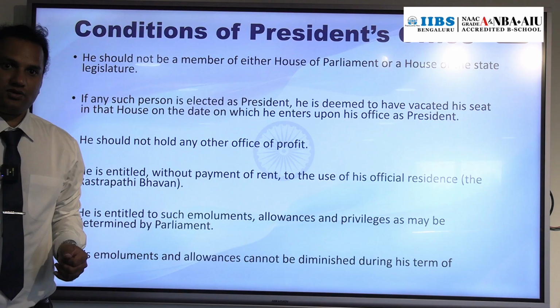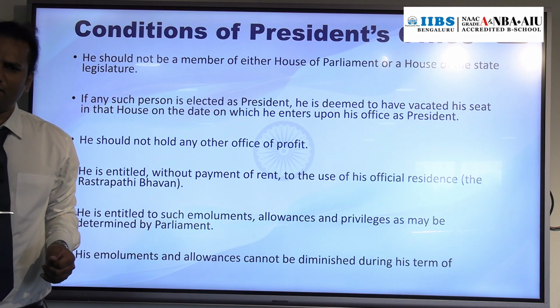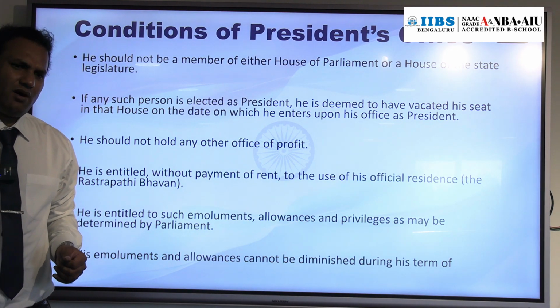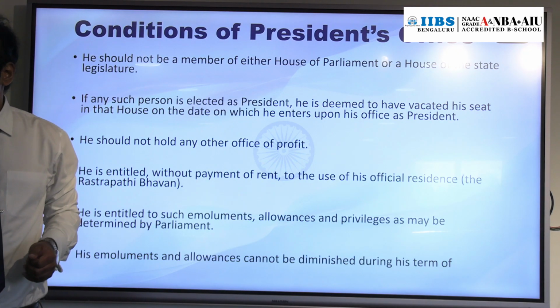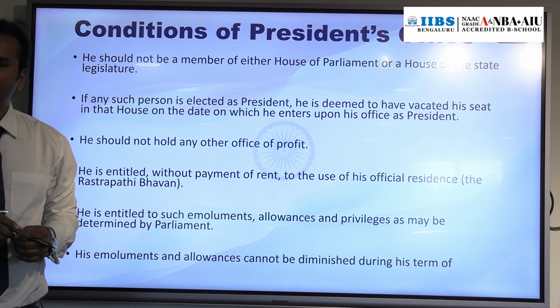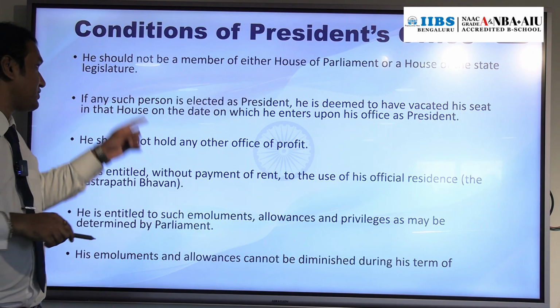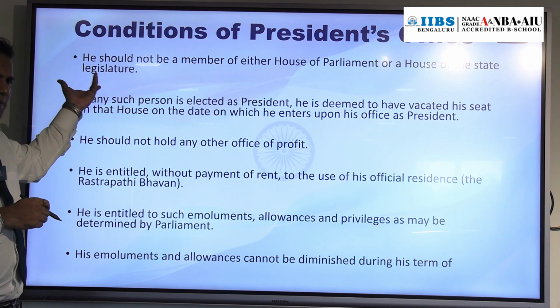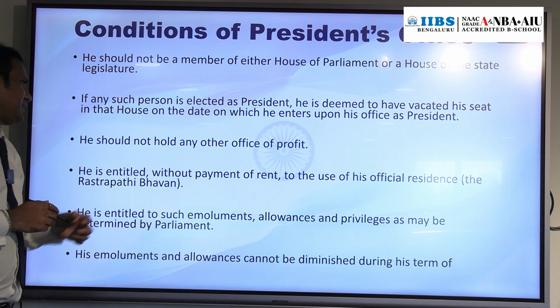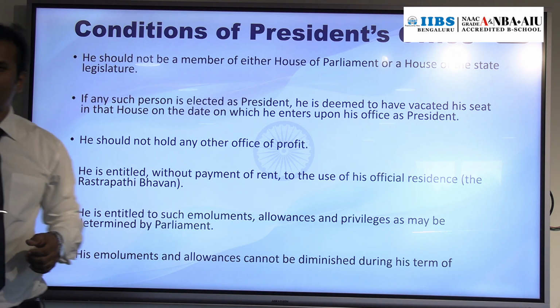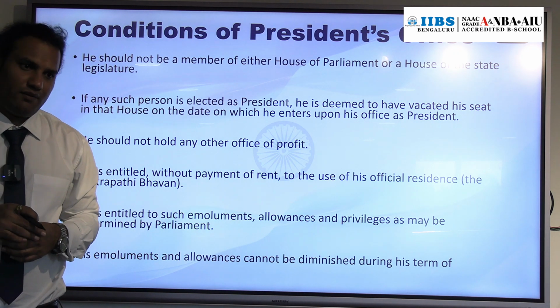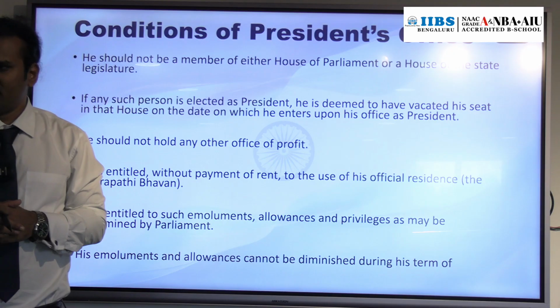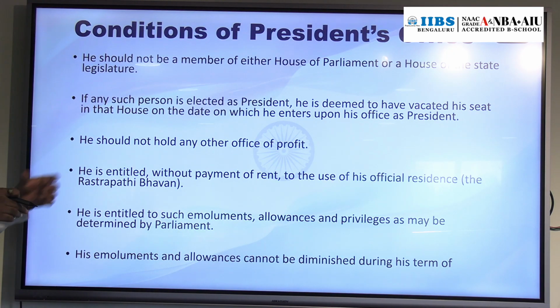You understand? So it might happen that any member of Rajya Sabha or Lok Sabha can be elected as the President of India, and in that case, that person has to resign from that post, or he should not be a member of Lok Sabha or Rajya Sabha. If such a person is elected, they will need to resign. Apart from that, a person should not hold any office of profit. We already discussed that.